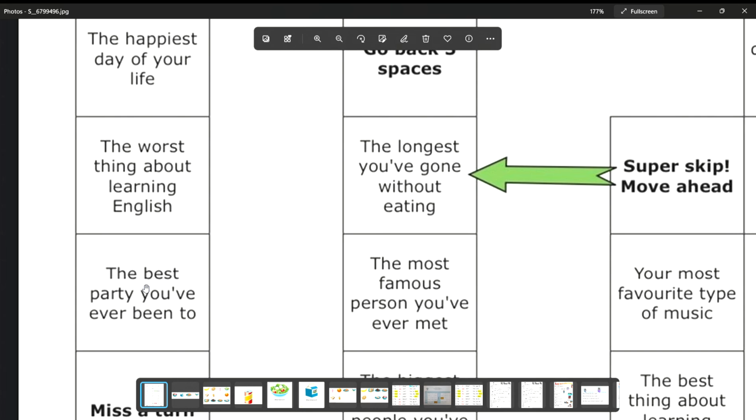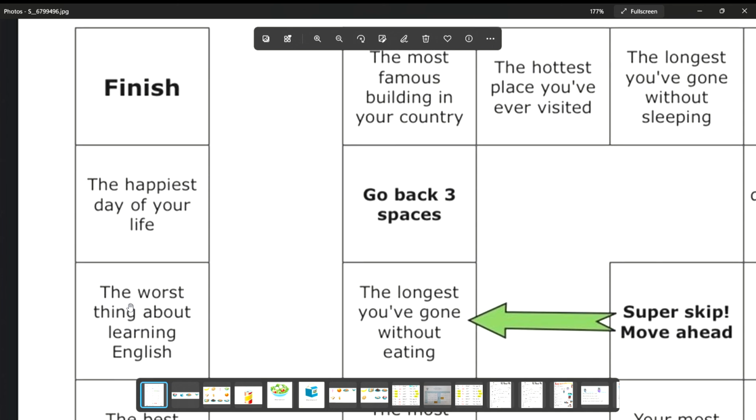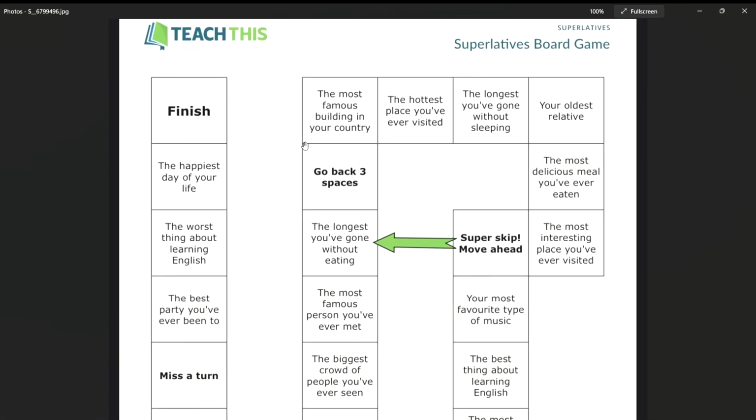I don't like dictations. What about you? And the last one, the happiest day of your life. My happiest day of my life is when I graduated from university. What about you? So, these are the examples of the questions using adjectives, superlative adjectives.